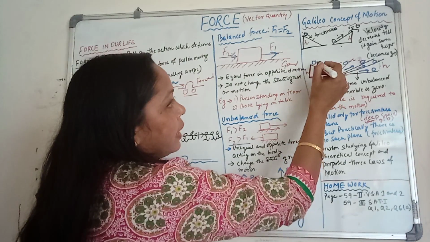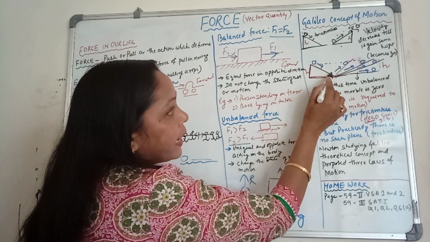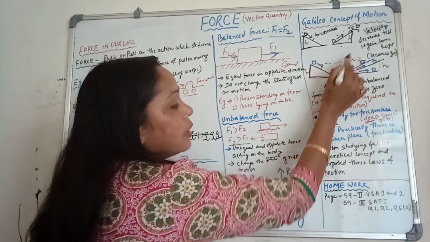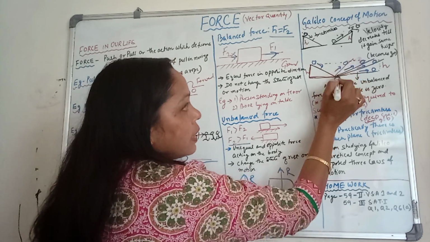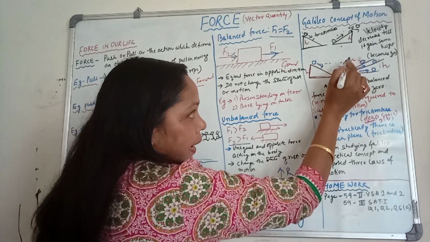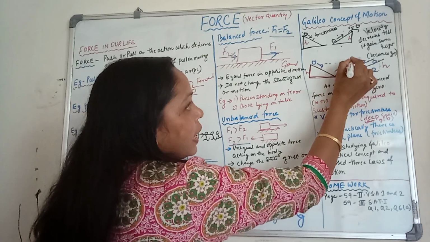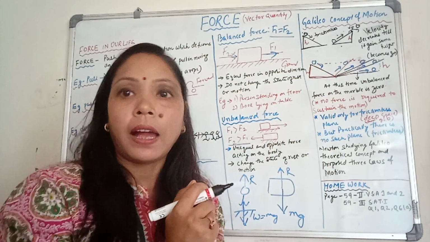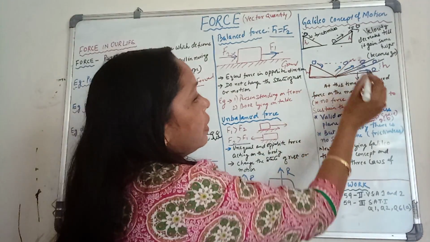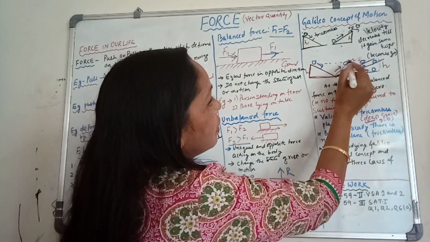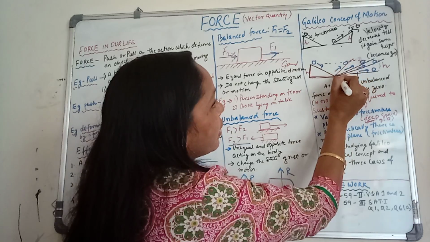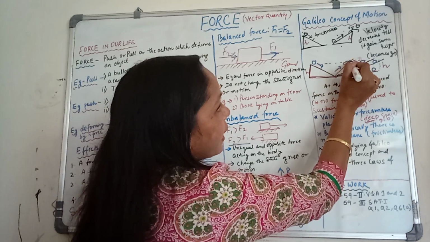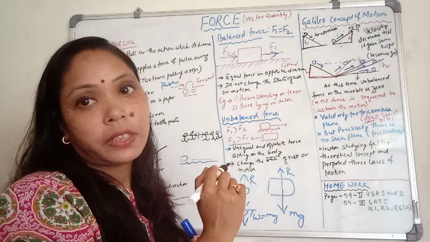And what he observed: as the ball rolls down, it will move up the other inclined plane, and it reaches the maximum height. Now, at this time, it reaches here, and again the velocity will be 0.